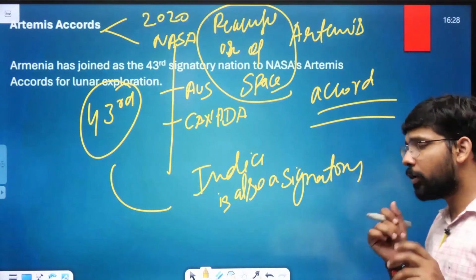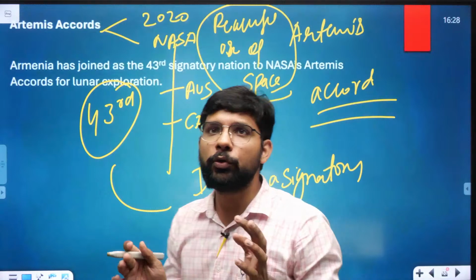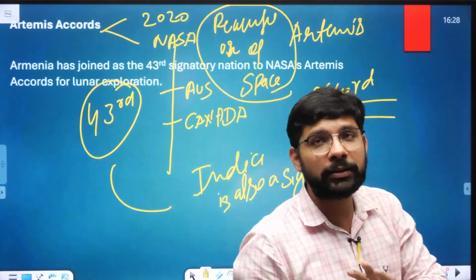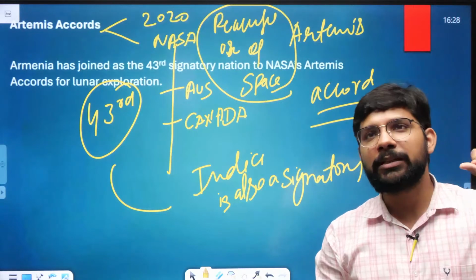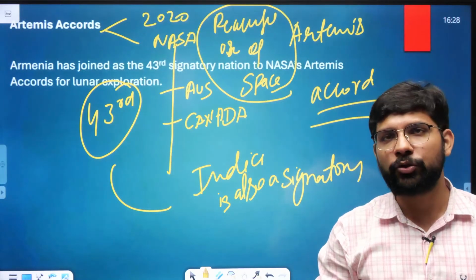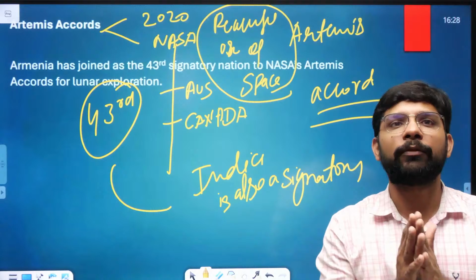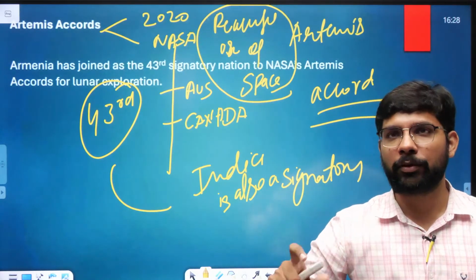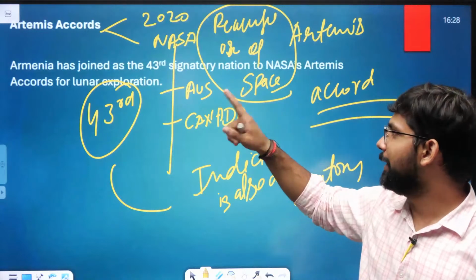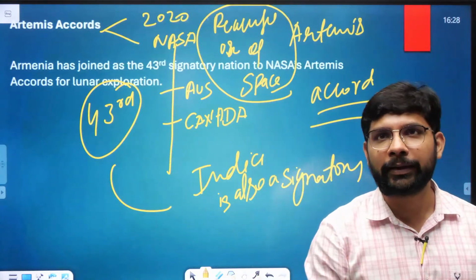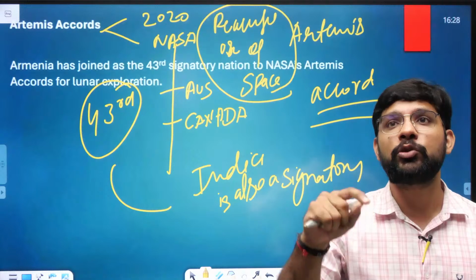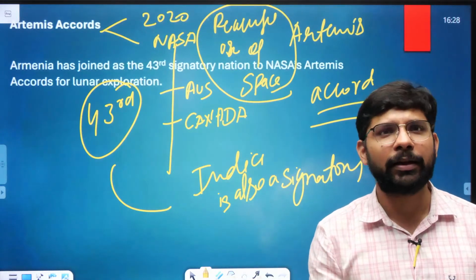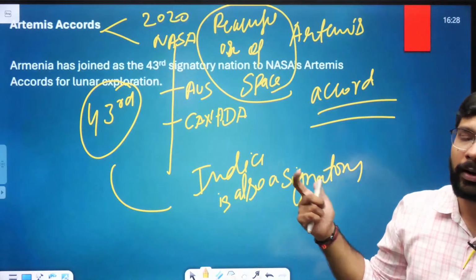The major focus of this accord is that we need to use outer space, even if it's the Moon, Mars, or any asteroid, for peaceful purposes. किसी भी military actions के लिए space का use नहीं करना है. We should use it only for peaceful purposes, for humanity only. The Artemis Accord was established in 2020 by NASA and 7-8 other countries. India is a signatory and it's a non-binding accord. You want to sign it, otherwise it's okay. That's the Artemis Accord.